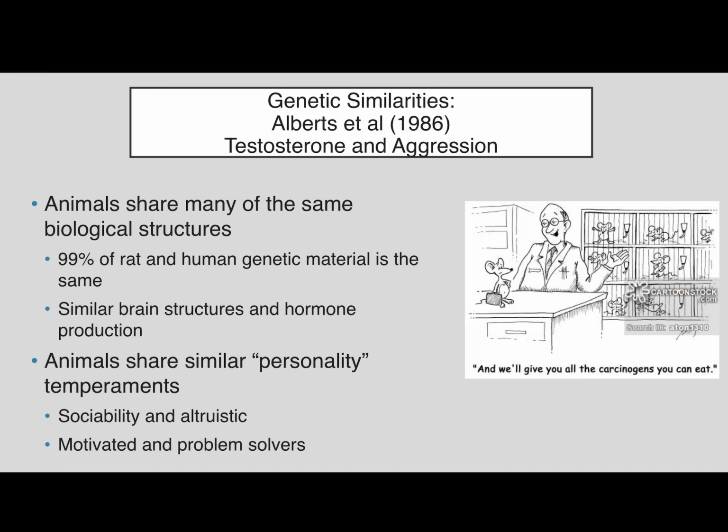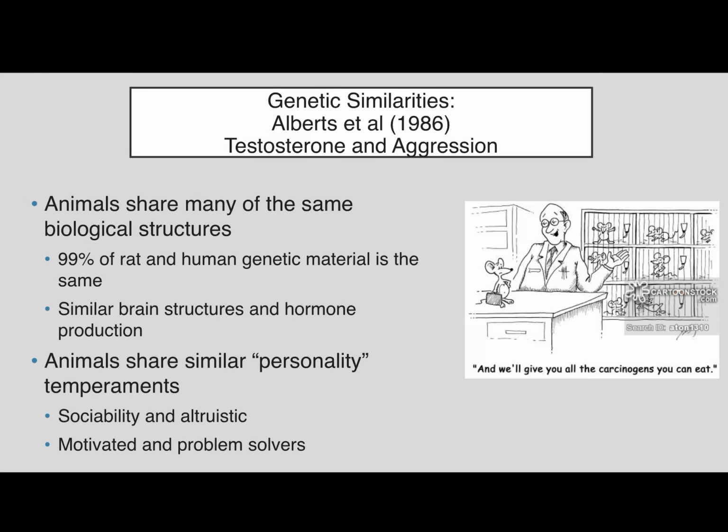Right? The third reason why we like to use animals is because they have a lot of genetic similarities with us. So Alberts and his group of researchers did a study on rats where they wanted to investigate how much testosterone actually influences aggression. And so they got a group of rats, and some of them were the control group where they stayed anatomically correct and everything's fine. They underwent a fake surgery on their testicles, but nothing was hurt.